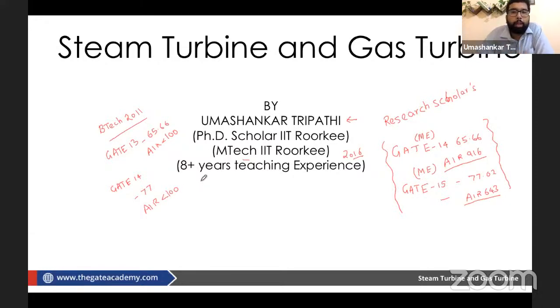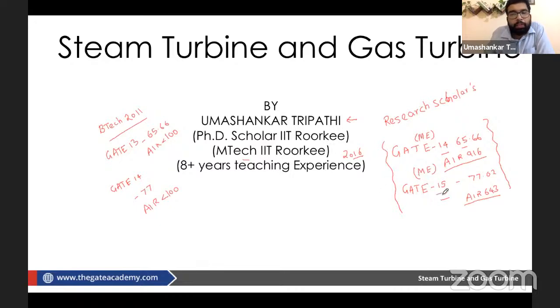Why am I telling you all this? Just to make you know that some marks are so important in the GATE examination. In GATE 2014, if my marks were 5 or 10 more, my rank would have been below 100, and I would be joining IISc Bangalore or IIT Bombay or somewhere. I was already in a PSU job, and I didn't want to go to a PSU again. With 10 more marks on 65.66, I would be in IISc Bangalore or IIT Bombay.